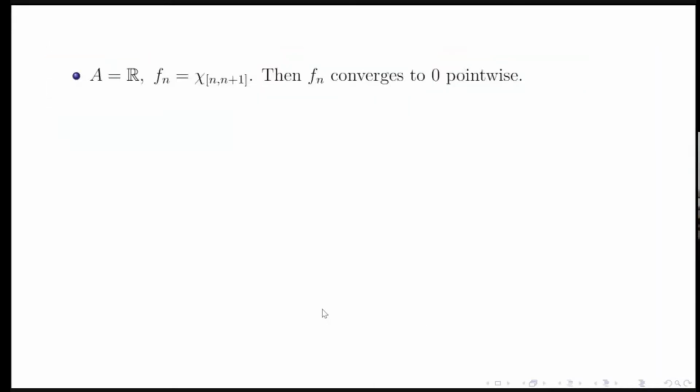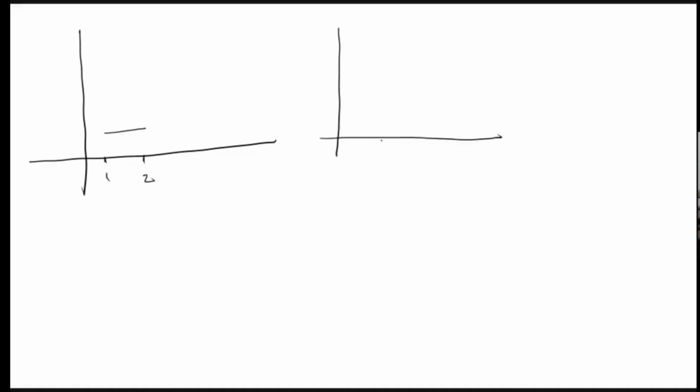Now consider this example. Fn(x) is equal to, I hope you are familiar with this notation, the characteristic function on [n, n+1]. So what does it mean? What will be F1? F1 will be, on the interval [1, 2], its value will be 1 and at all other places it will be 0. F2 means on the interval [2, 3] it will be 1 and otherwise it will be 0. Like that.